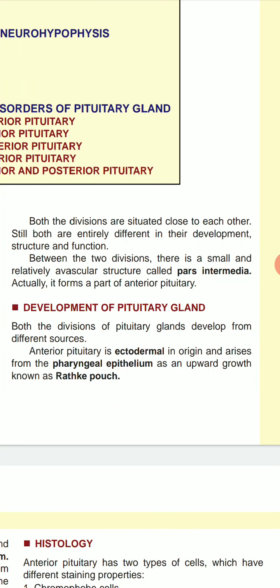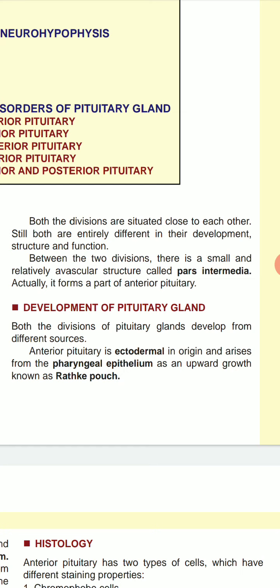Next is development of the pituitary gland. Both divisions of the pituitary gland develop from different sources. Anterior pituitary is ectodermal in origin and arises from the pharyngeal epithelium as an upward growth known as Rathke's pouch.